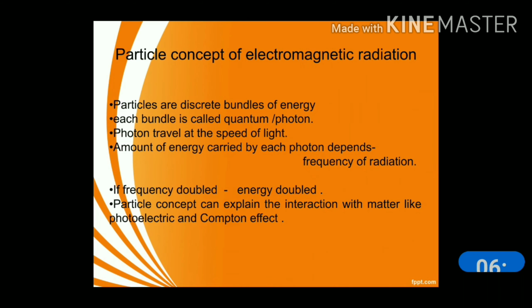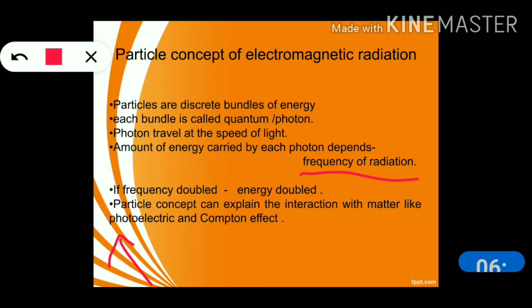Electromagnetic radiation consists of discrete bundles of energy. हर बंडल को हम क्या बोलते हैं? फोटोन और क्वांटम बोलते हैं. Photons also travel with the speed of light, and the amount of energy that each photon carries depends on the frequency of radiation. If frequency is doubled, then your energy will double. So always remember, when wavelength decreases, frequency increases, energy also increases. The particle concept can explain interaction with matter like the photoelectric and Compton effect.